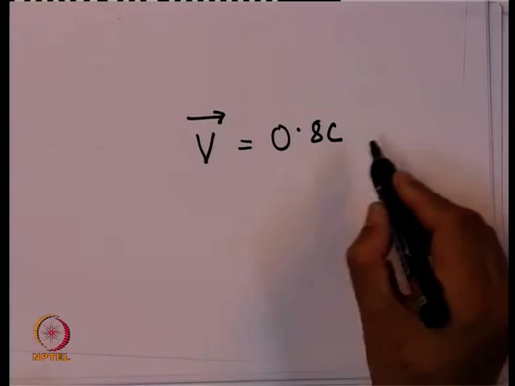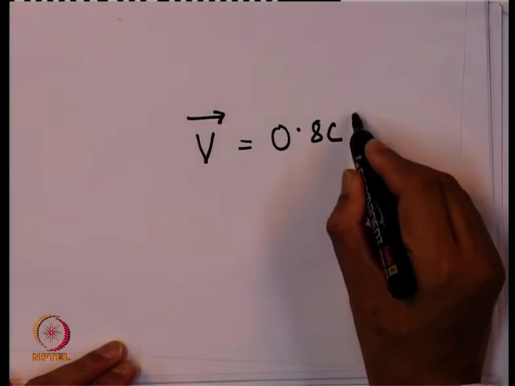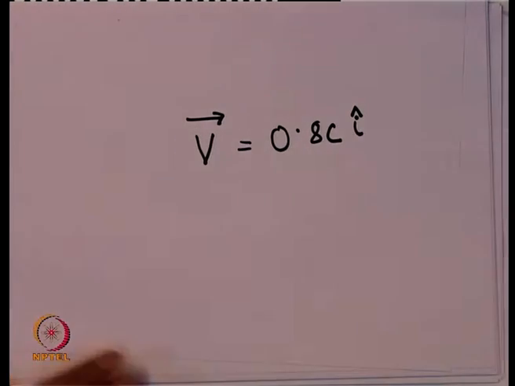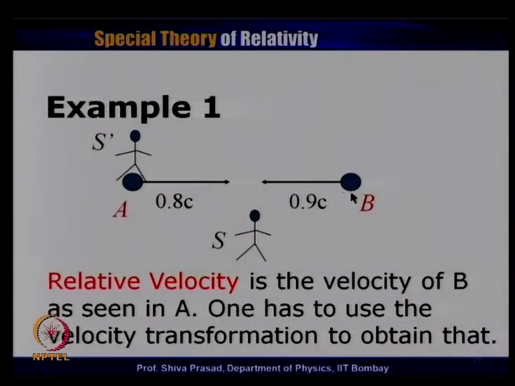Of course, this is a vector, so we can take an appropriate direction and put it as a vector if we want it to be more accurate. Now, this observer notices that this particular particle is moving to the left with a speed of 0.9 c. And my question is, what is the speed of this particle as measured by an observer in the S prime frame of reference? So, the particle whose speed is known in S, and what I want to find out in S prime is this speed of 0.9 c.